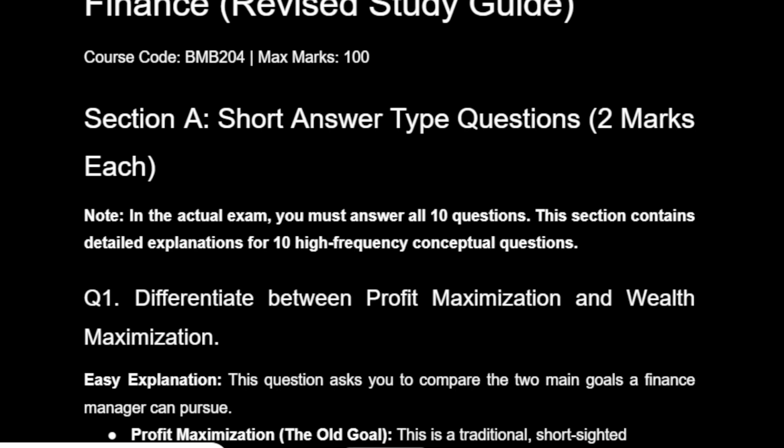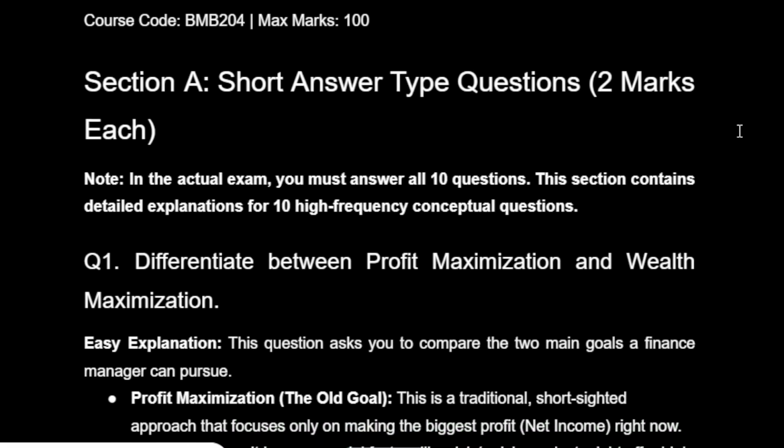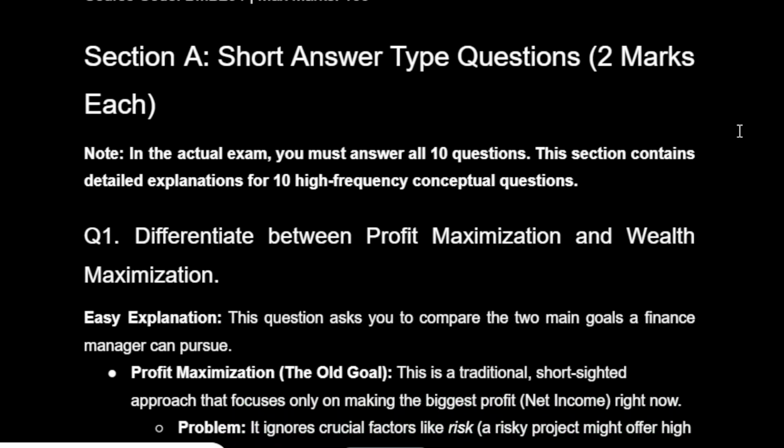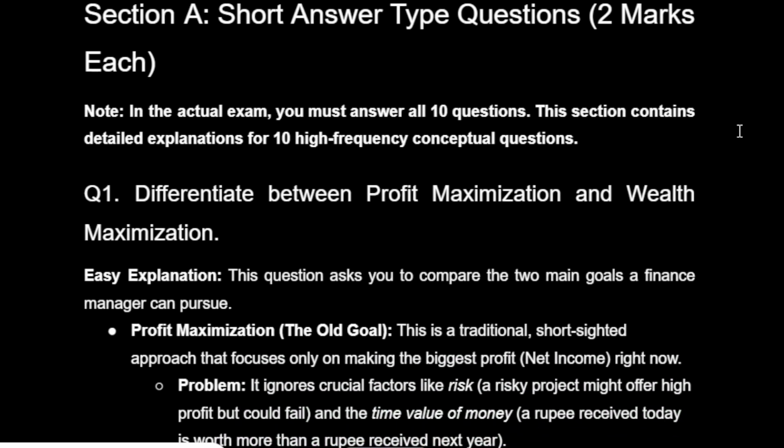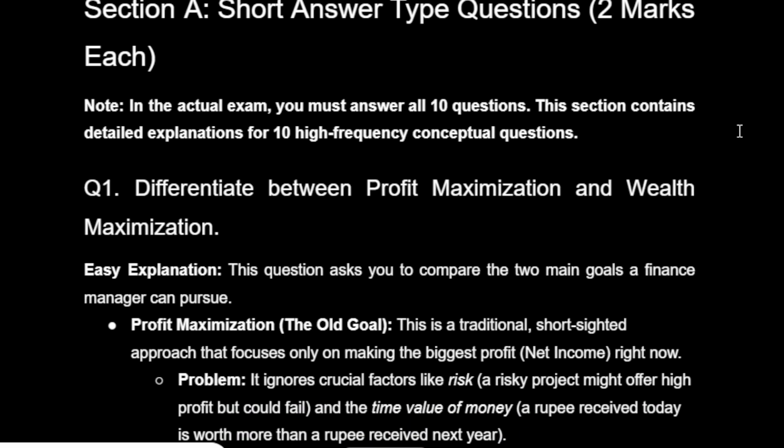Financial Management and Corporate Finance, Revised Study Guide, Course Code BMB 204, Max Marks 100. Section A, Short Answer Type Questions, 2 marks each. Note: in the actual exam, you must answer all 10 questions. This section contains detailed explanations for 10 high-frequency conceptual questions.